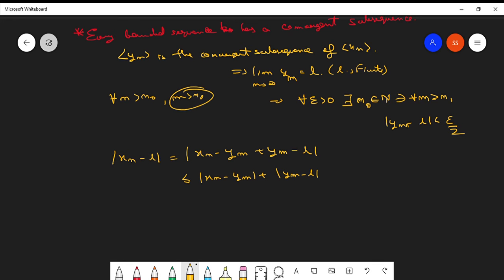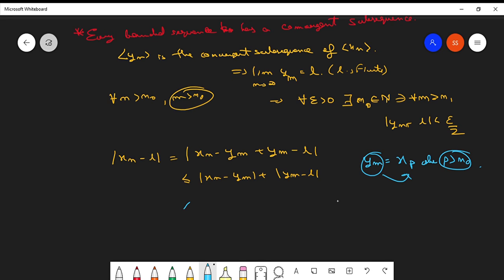Since ym is an element of the sequence itself where m is greater than n naught, we can choose ym as some element xp of the sequence, where p is still greater than n naught. We can do this because ym is an element of the original sequence, which behaves as this element xp.